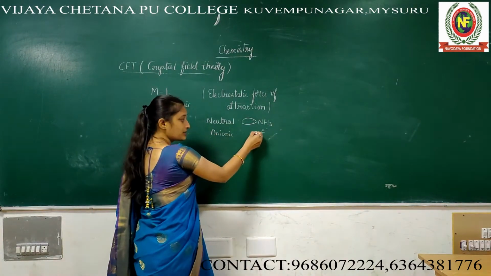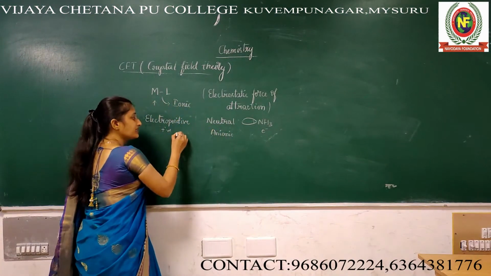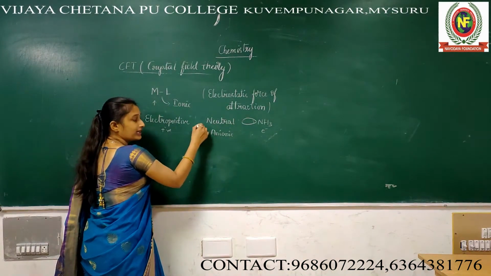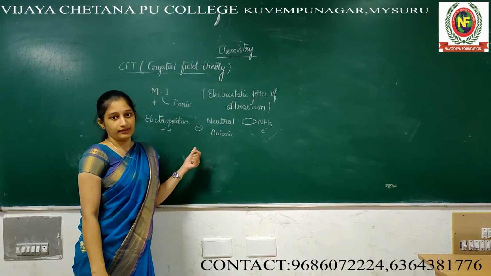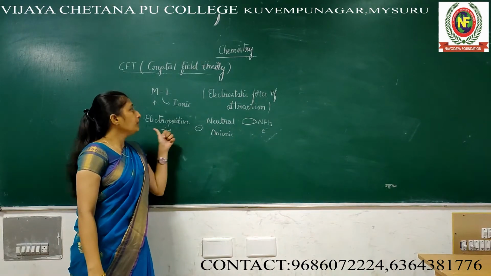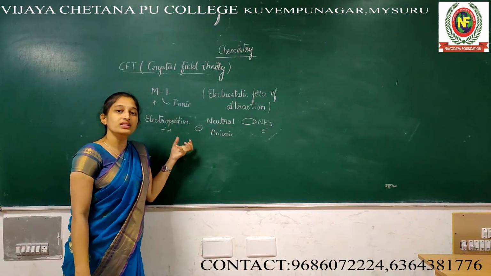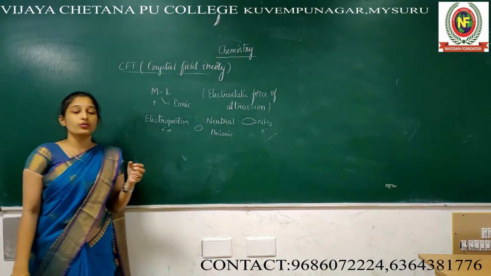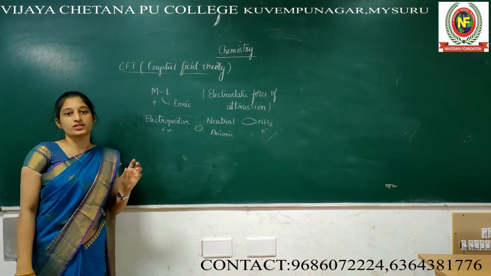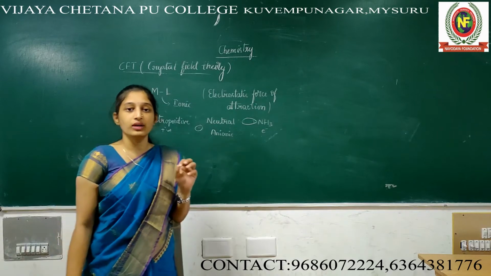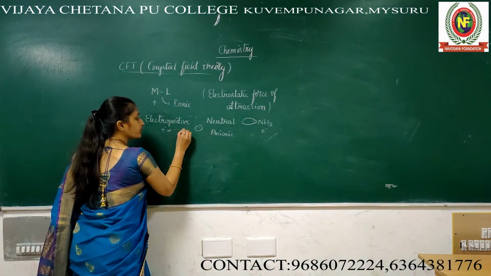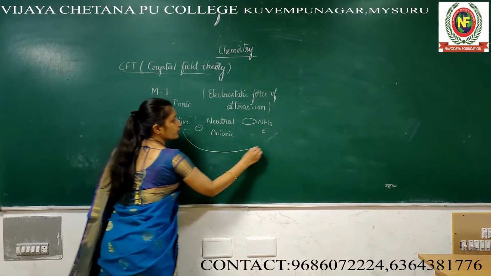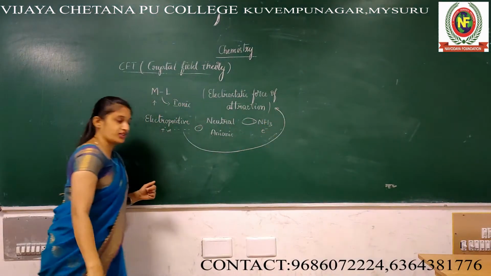The metal is positive and the neutral ligand is negative. Between the positive and negative, a force exists. That force we call the electrostatic force of attraction.